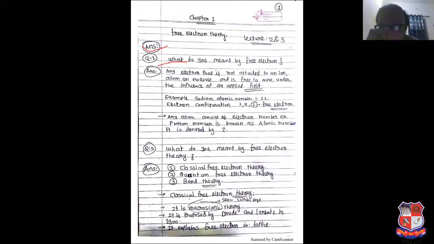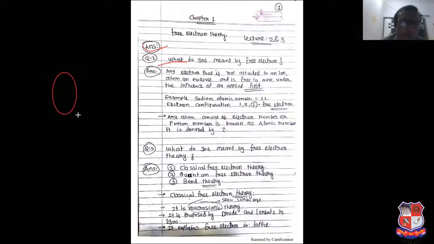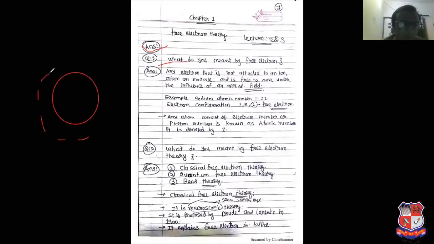Any electron that is not attached to an ion, atom or molecule, it is free to move under the influence of applied field. Means what? Consider this is the copper material. In copper material, consider it is the nucleus, and around the nucleus electrons flow.